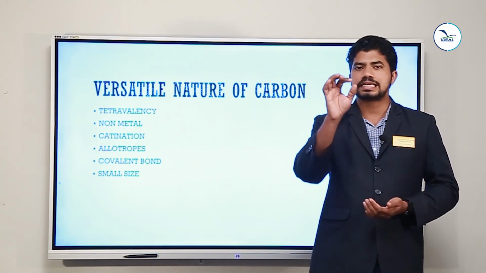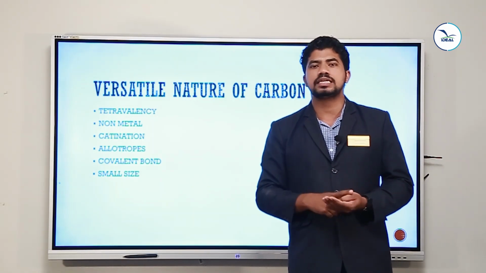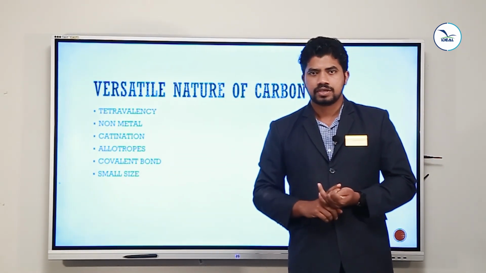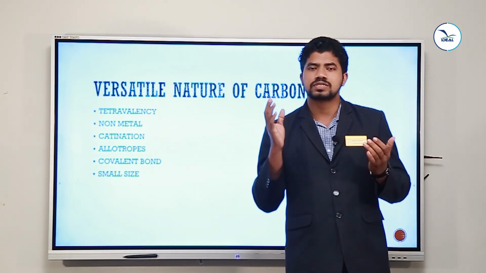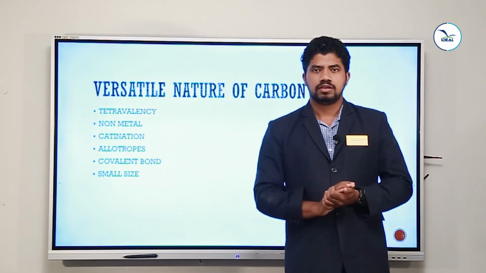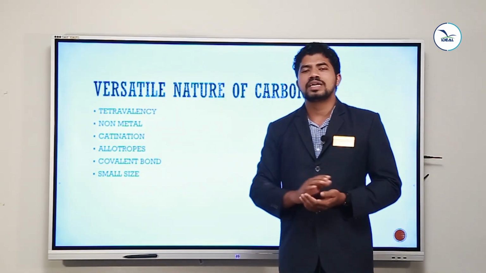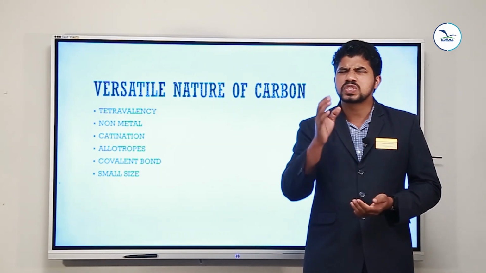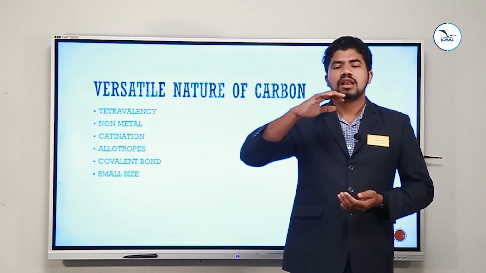So catenation is the self-linking capacity of carbon to form long chains, rings, etc. Why can carbon form long chains? Because carbon is very small. Carbon has small size. Because of the small size of carbon, carbon can form long chains.